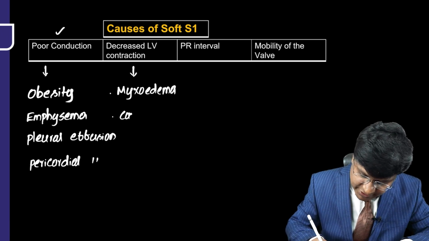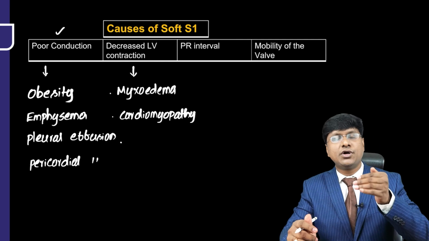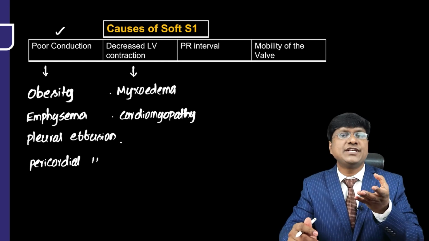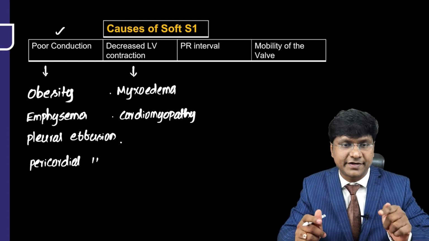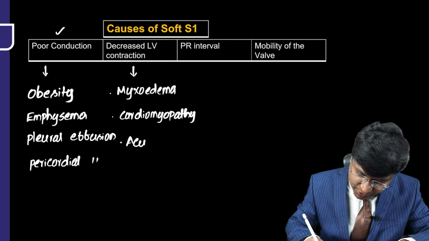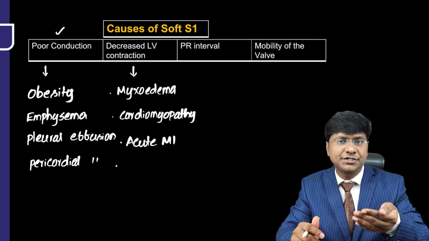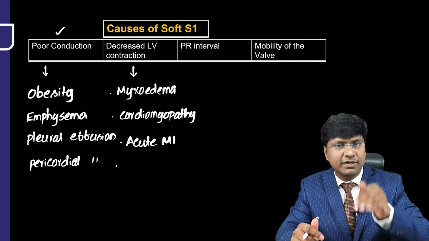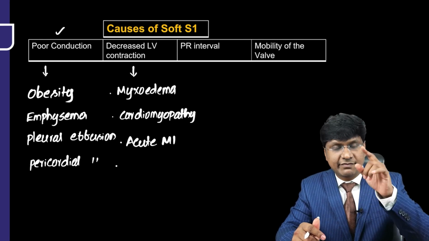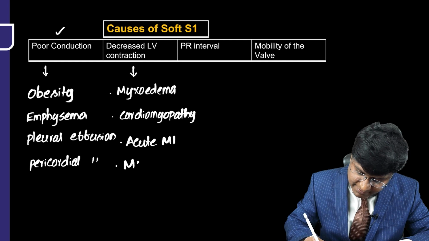Then you take patients with cardiomyopathy. Cardiomyopathy is a disorder of the cardiac muscle. So if there is a disorder of the cardiac muscle, the ventricular pressure rise will be reduced, and thereby the vibrations set up within the valve are reduced, and you get a soft S1. Then you take patients with acute myocardial infarction. In acute myocardial infarction, there is left ventricular dysfunction, or left ventricular regional wall motion abnormality, because of which the pressure rise will be reduced. Once the pressure rise is reduced, the vibrations set up are reduced, and thereby you get a soft S1.